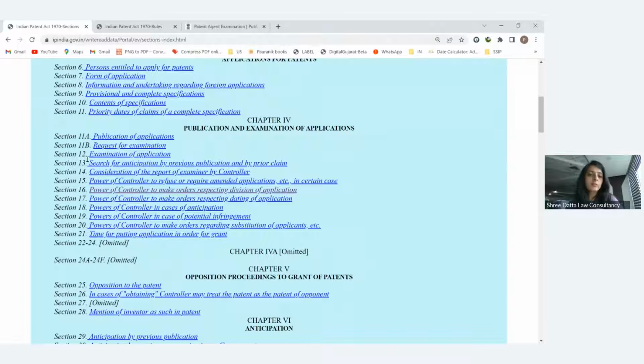Then coming to the examination, the request for examination will be there. As per Indian patent law, the patent application cannot be examined as such. Meaning if you do not make a request, then they cannot examine your application.